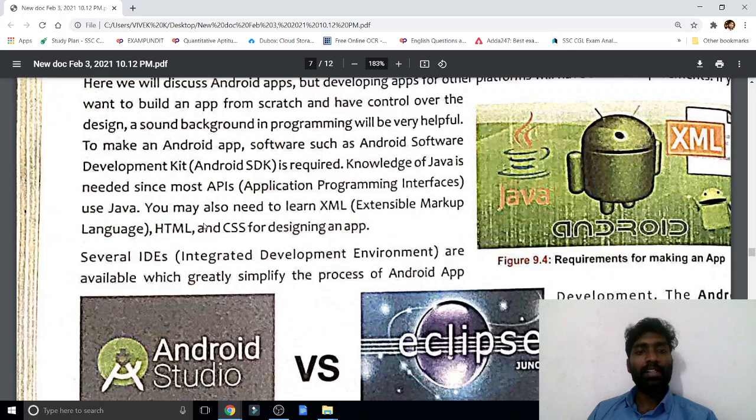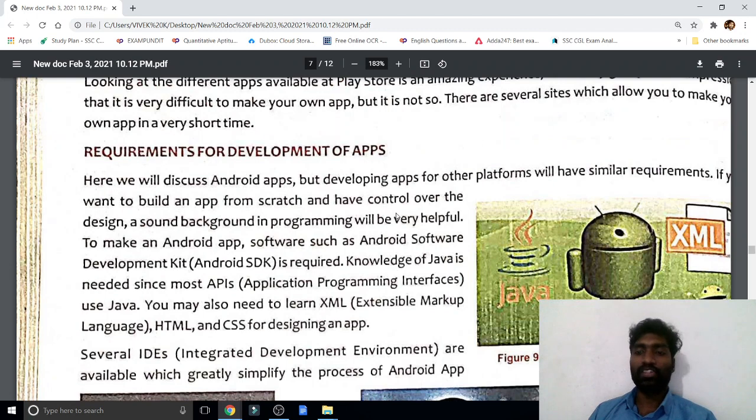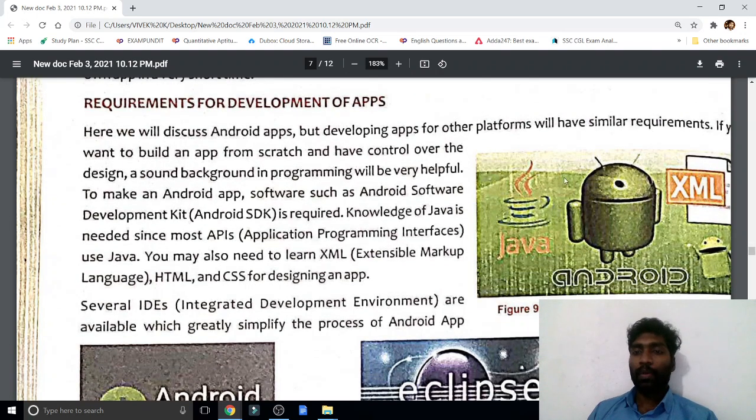Regarding HTML, CSS, in the next chapter you will see what is HTML, what is CSS and all. XML, extensible markup language. All these things you may see in the next chapter. But now if you want to develop Android apps, you should know Java and XML. XML, HTML, CSS are optional, but Java is compulsory.